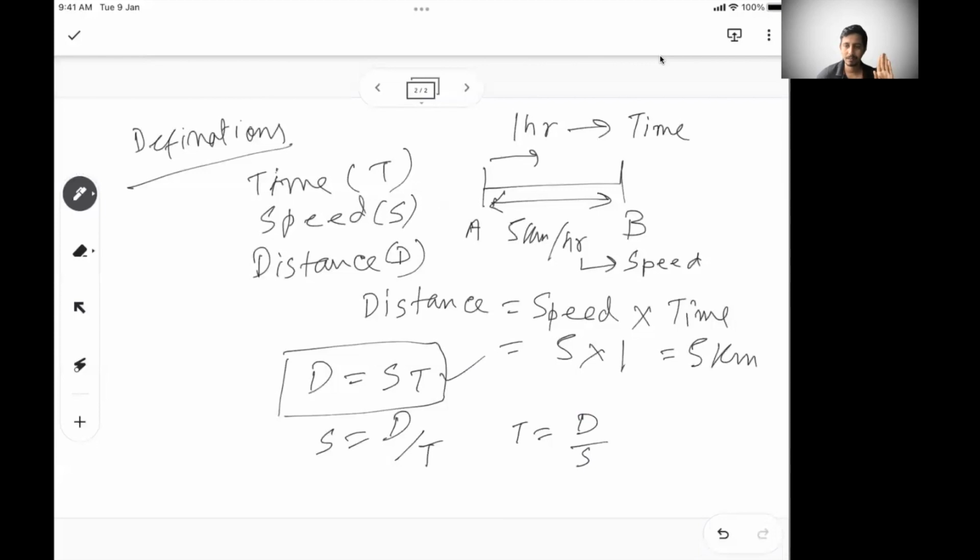Very fundamental things: how much time you have taken to move from one point to another, what the distance is between those two points, what the distance is between those two destinations, and what your speed is.